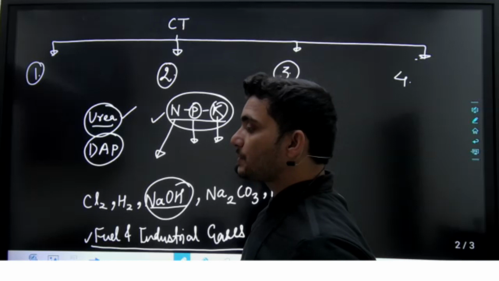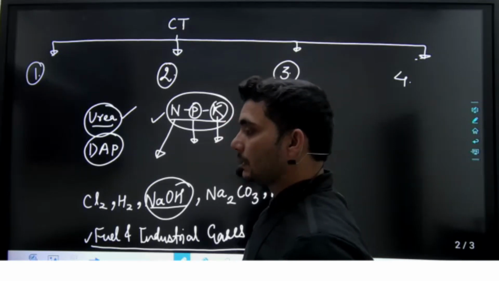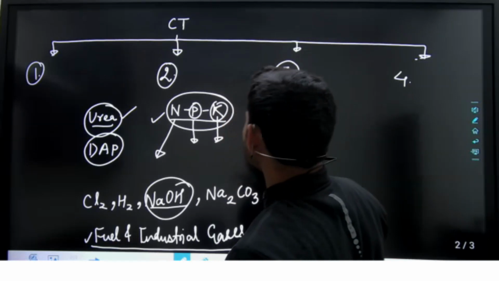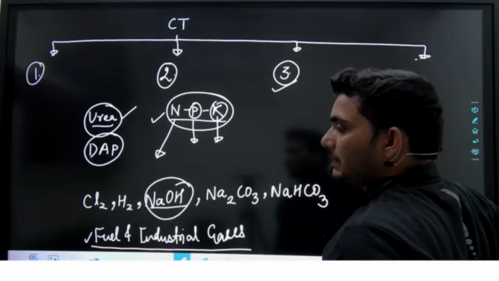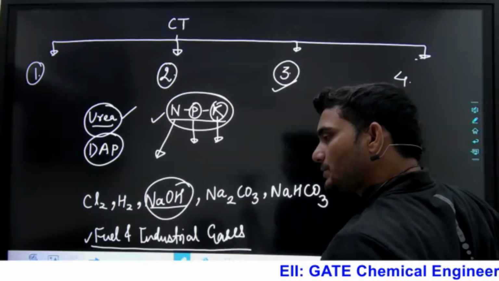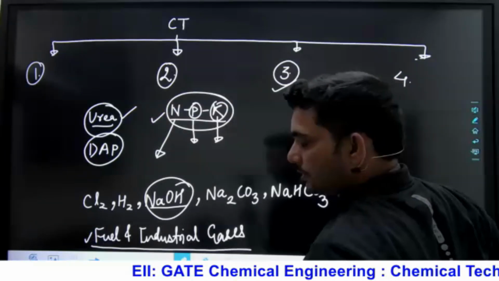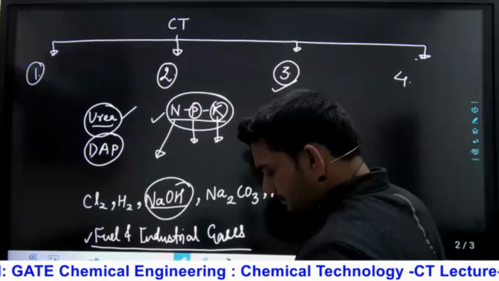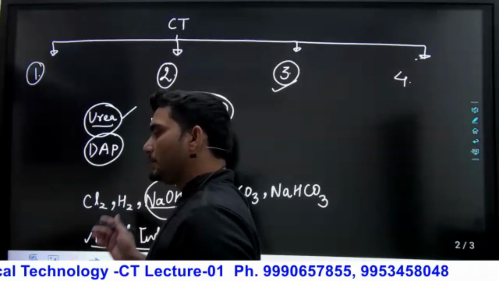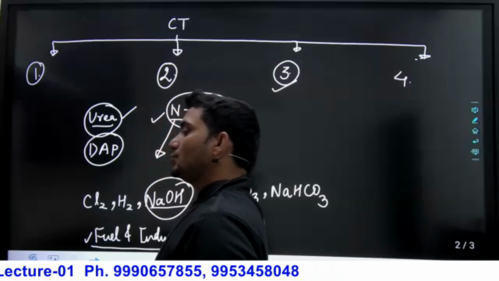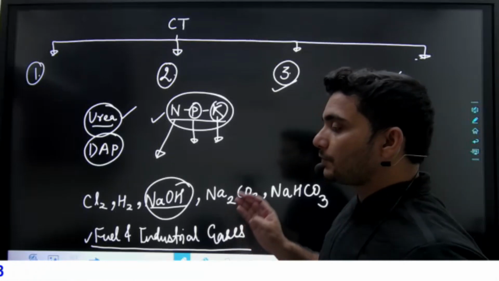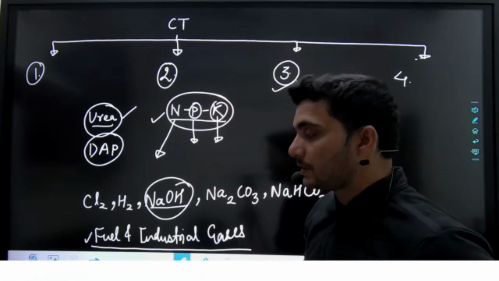Synthetic organic chemicals produced from the C2 compounds. C2 compounds may be your ethylene, ethane. Are you getting my point? With the help of C2 compounds we will produce synthetic organic chemicals. Same, we will produce synthetic organic chemicals from the C3 compounds. It may be your propylene, propane, etc. You will get the list of chemicals. With the help of these compounds C1, C2, C3, we can produce a list of chemicals in this particular section.